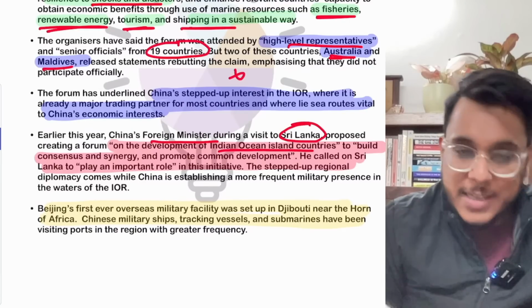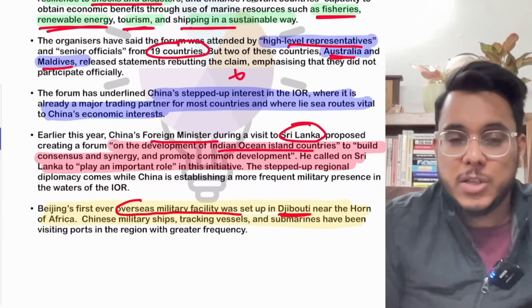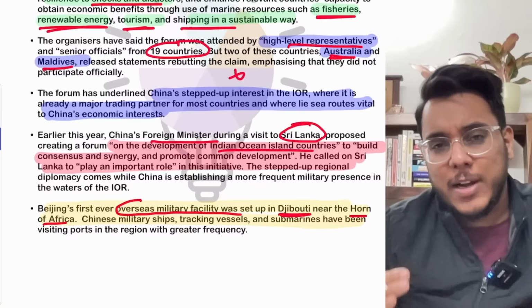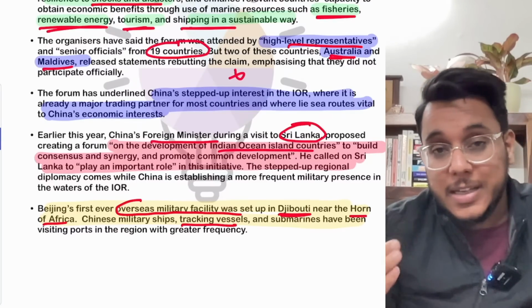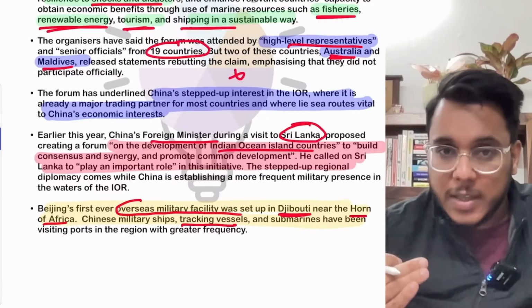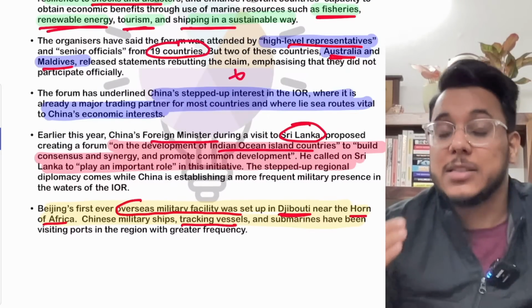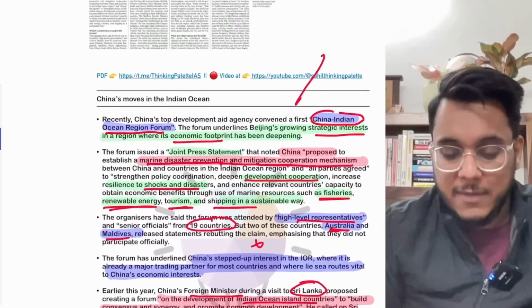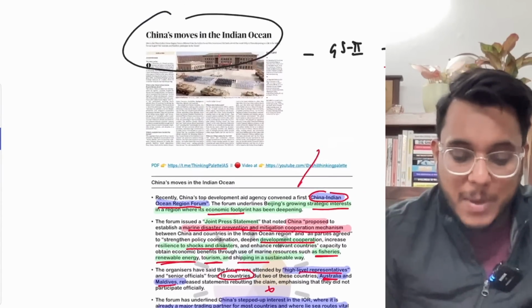Moreover, recently we have seen that China has started its first overseas military facility, in Djibouti at the Horn of Africa. We also see Chinese military activity in the Indian Ocean region, their ships, their tracking vessels. Recently, a Chinese satellite tracking vessel docked in Sri Lanka also. So over the years China is substantially increasing its footprint. It's making friendships with the Indian Ocean countries, building infrastructure, and now in this China-Indian Ocean Forum meet, China is using words like fishery management, sustainable development, and all such things.